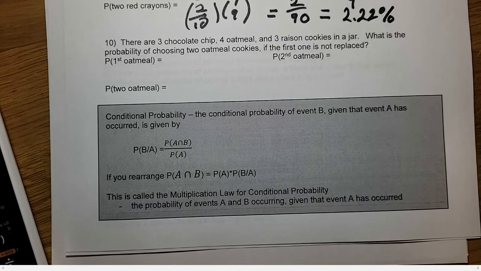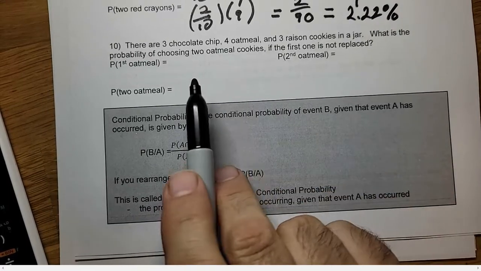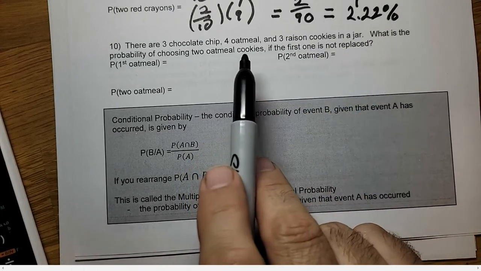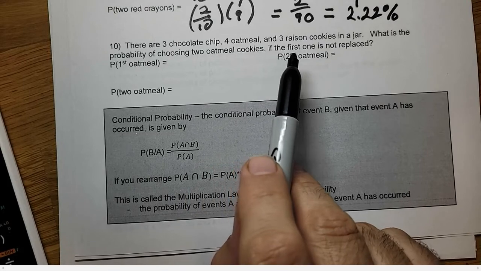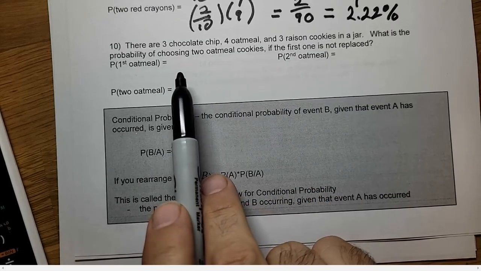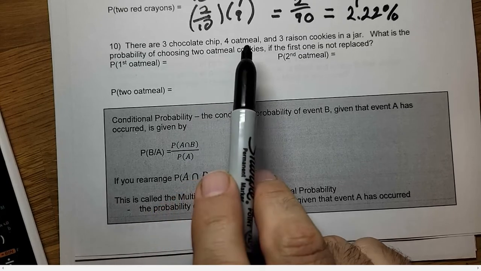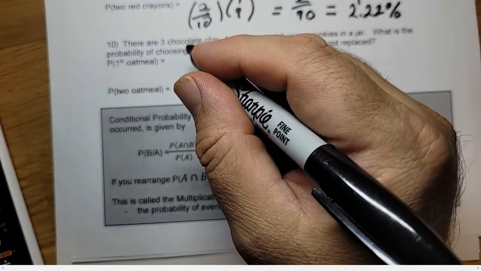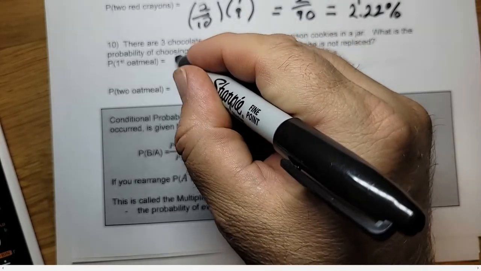So first, there are 3 chocolate chip cookies, 4 oatmeal cookies, and 3 raisin cookies. What is the probability of choosing 2 oatmeal cookies if the first one's not replaced? So you're going to hopefully take the first oatmeal out. To get the first oatmeal cookie, your probability is 4 over the total, because there's 4 oatmeal cookies.